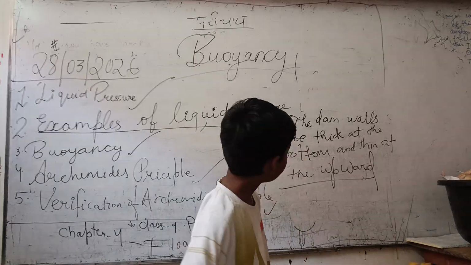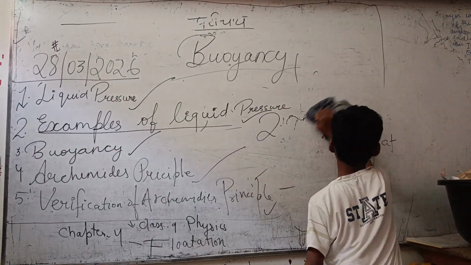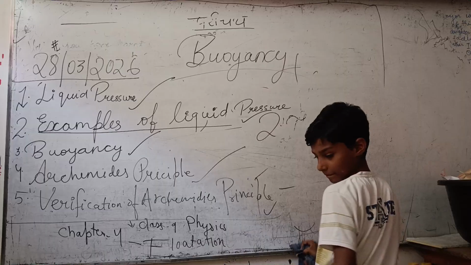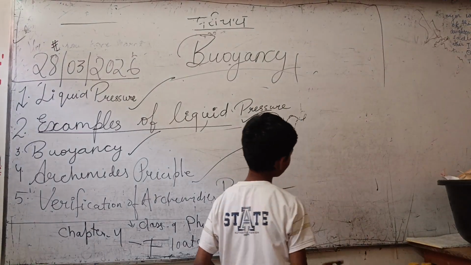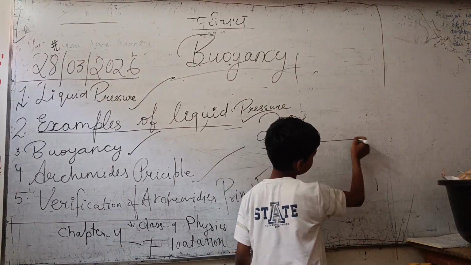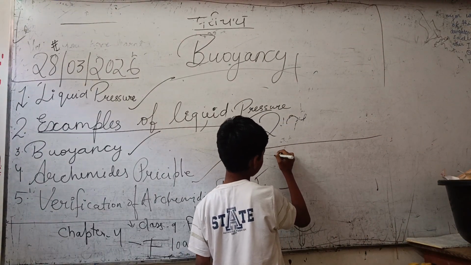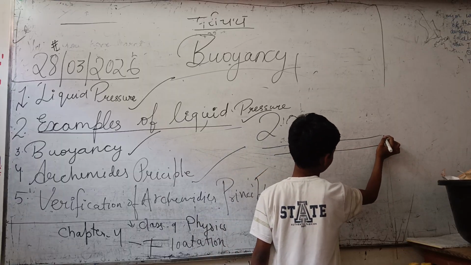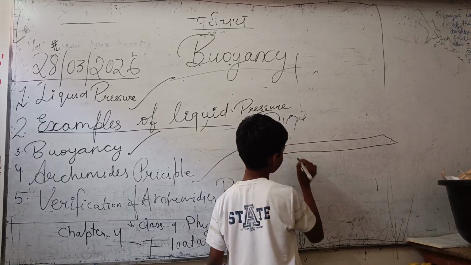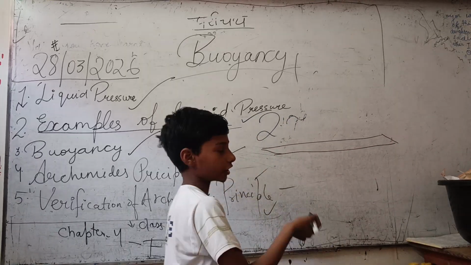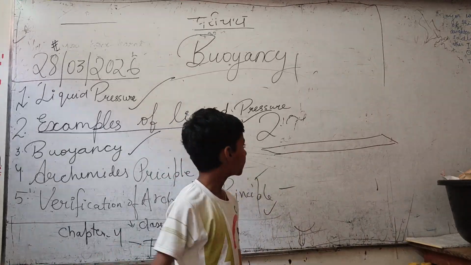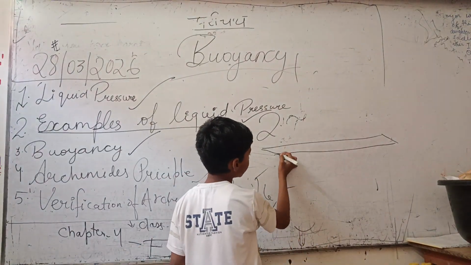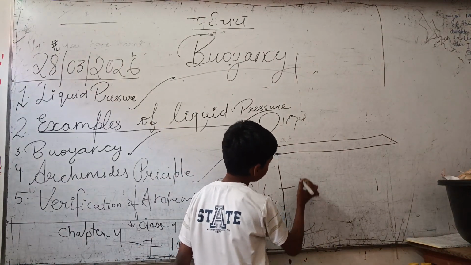I will draw a diagram of a dam. If here is a path, this is the road, and this is the bridge.